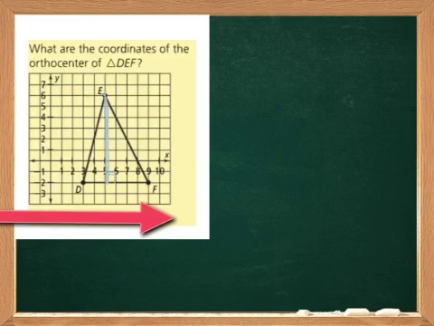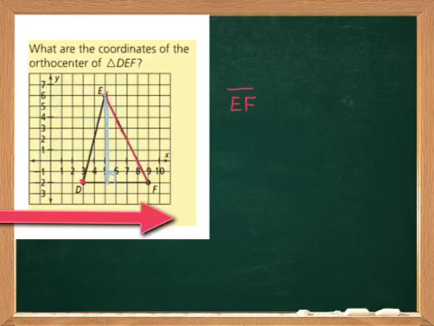Now the other ones are going to be a little more challenging. We need to find a line that's perpendicular to EF from point D. So we need to find the slope of EF, then find the line that's perpendicular to it through this point.